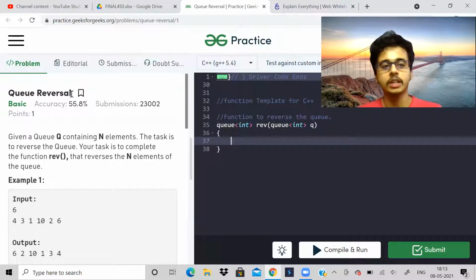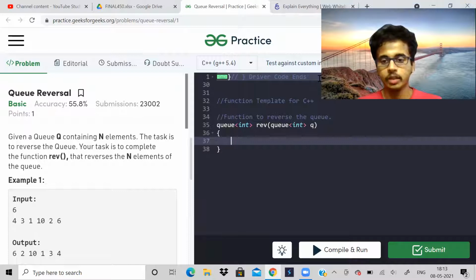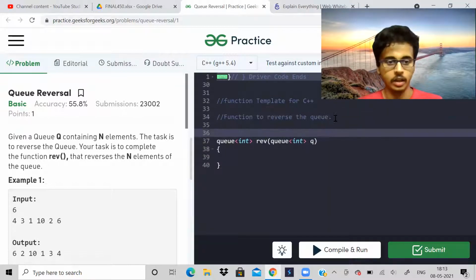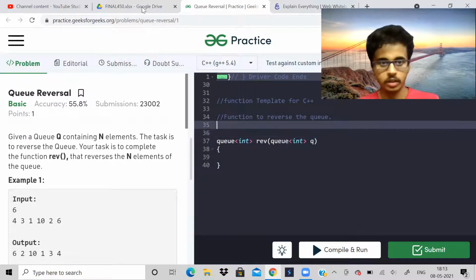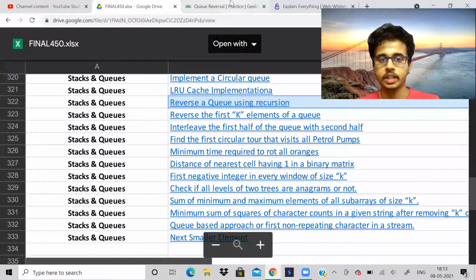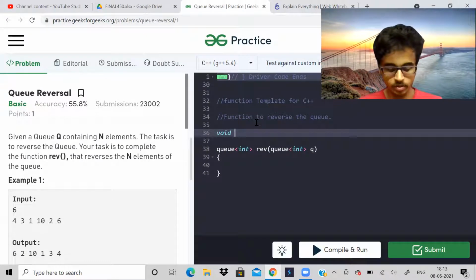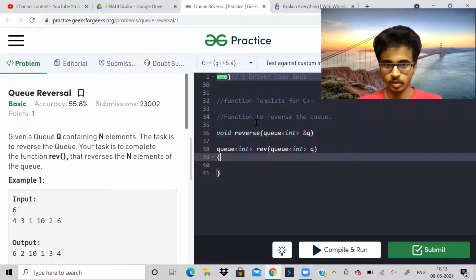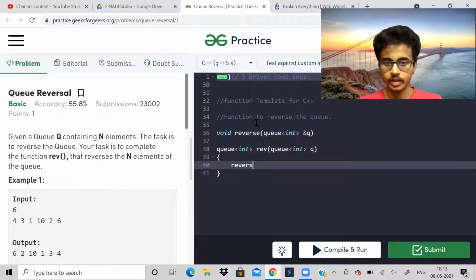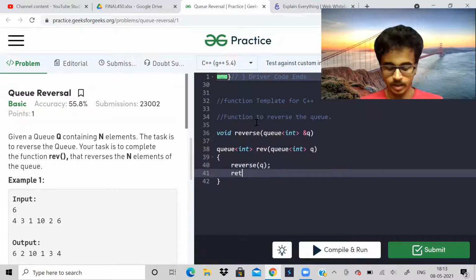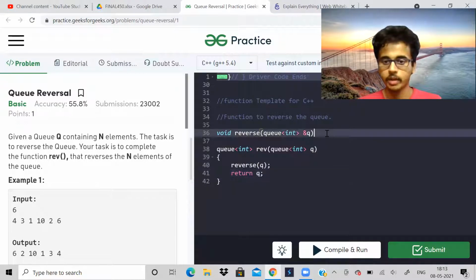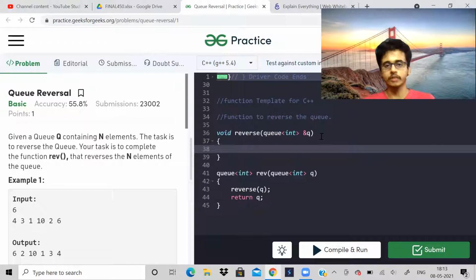The problem is, given a queue, we need to reverse it. How to reverse a queue? Basically, we have to make use of recursion over here. That's what the problem had told. I think, yeah, reverse a queue using recursion. So if we want to reverse a queue, let us say there is a reverse function and we are passing a q as the argument. Here I will just call the reverse function and I will return the q. But what am I going to write in the reverse function? How do we actually reverse a q?